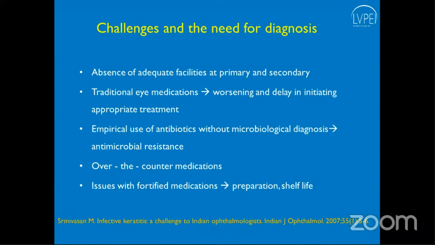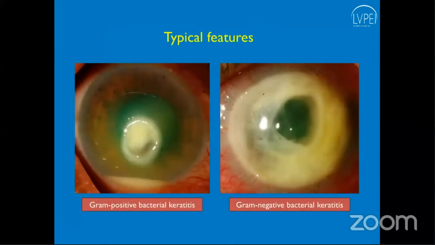The practice of over-the-counter medications still persists in India, and there are issues with fortified medications. How do we prepare them? What is the shelf life, and how compliant are patients with it? So, certain keratitis have a book-like picture. For example, gram-positive cocci and gram-negative, as shown in the picture.